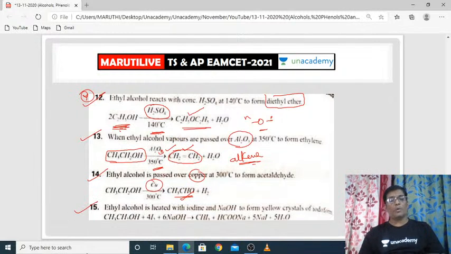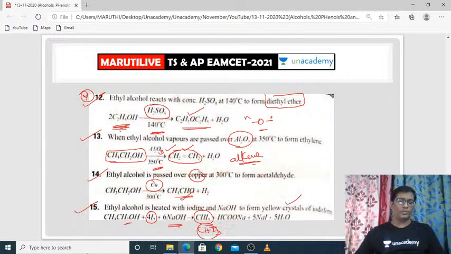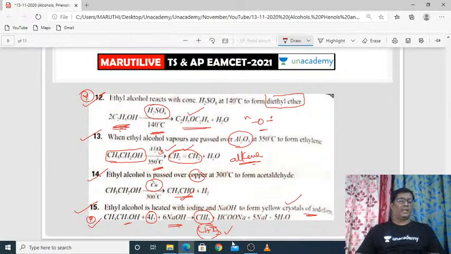Let us see one more important property. If ethyl alcohol is heated with iodine and an alkali like sodium hydroxide, it will produce iodoform, CHI3. Yellow colored crystals will be produced. So if you take the alcohol and react it with iodine and sodium hydroxide, it will produce crystals of iodoform. It is also one of the tests for finding ethyl alcohol. It is the test for ethyl alcohol.